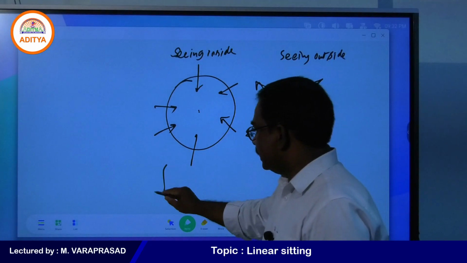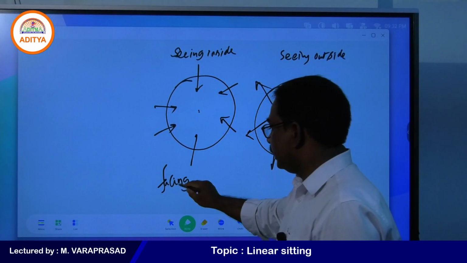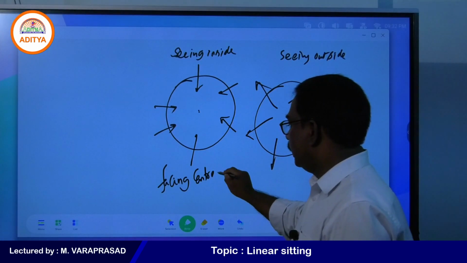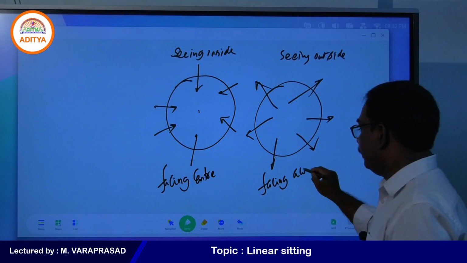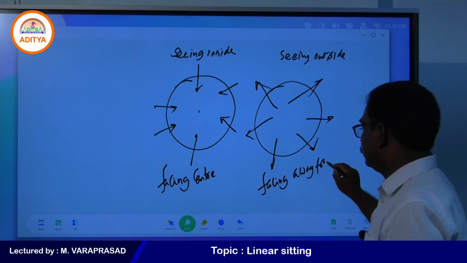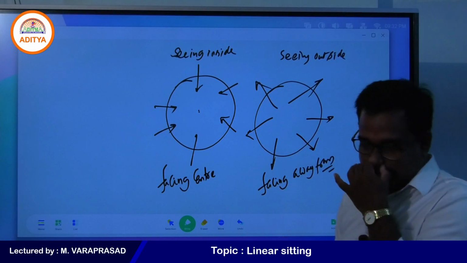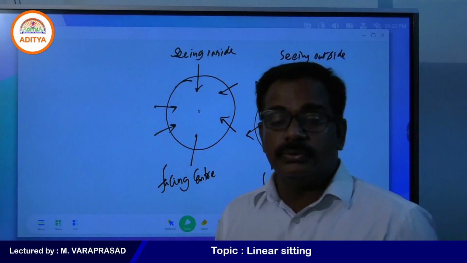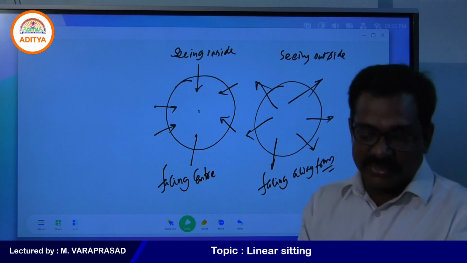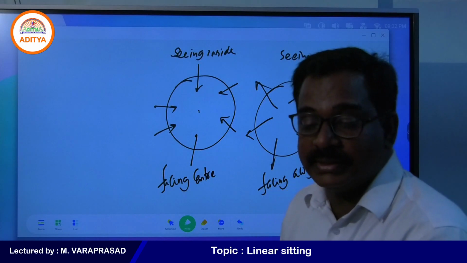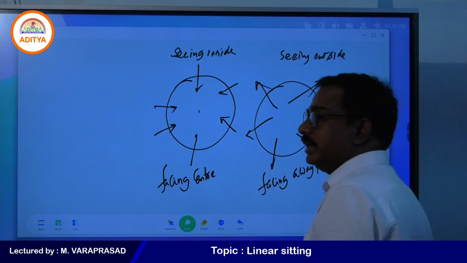We can say facing the center, and this is facing away from the center. Two possibilities are there. First we can discuss facing the center, and afterwards we can discuss facing away from the center.